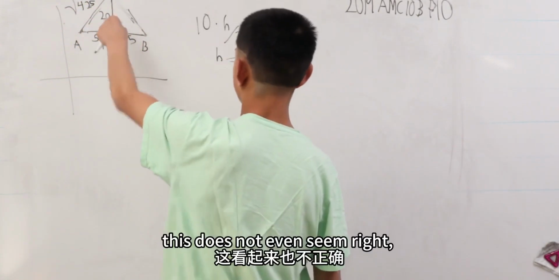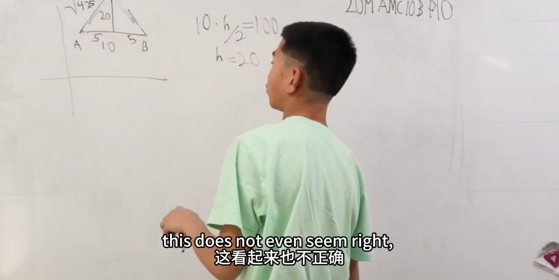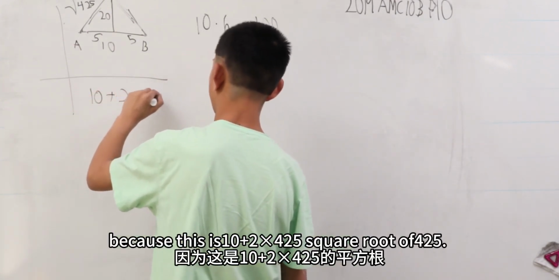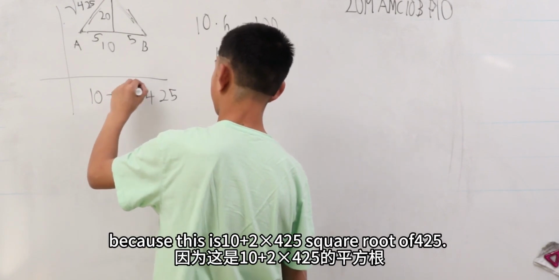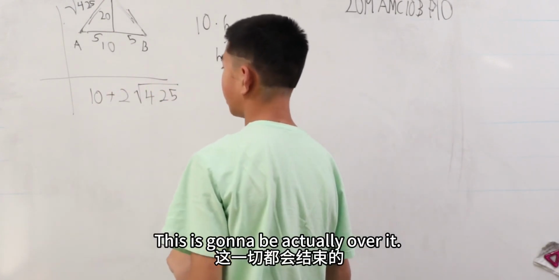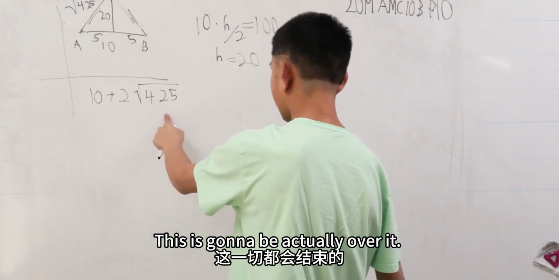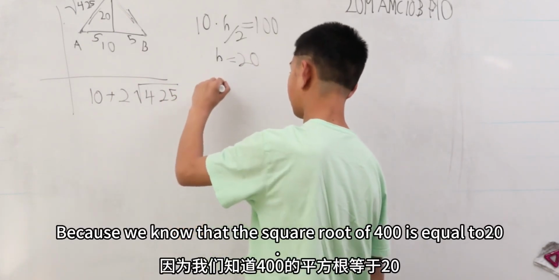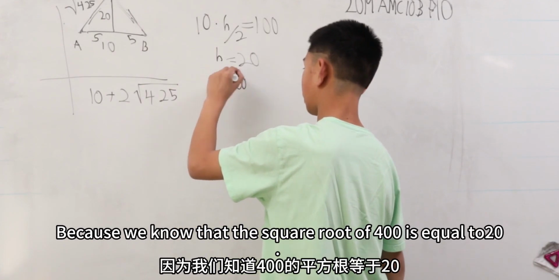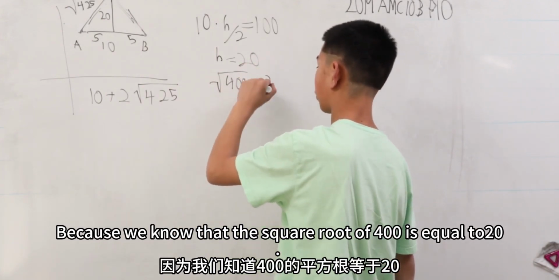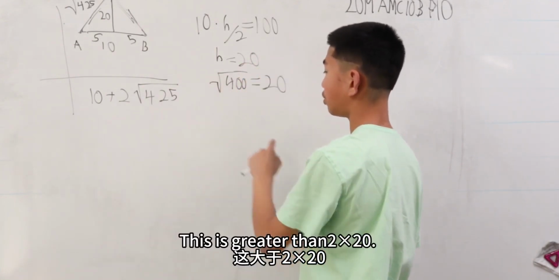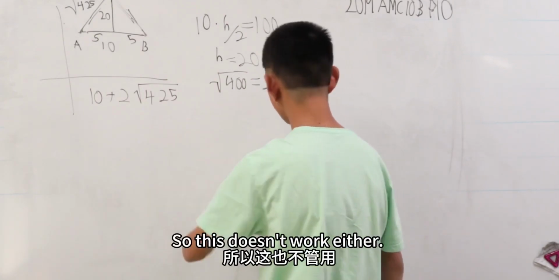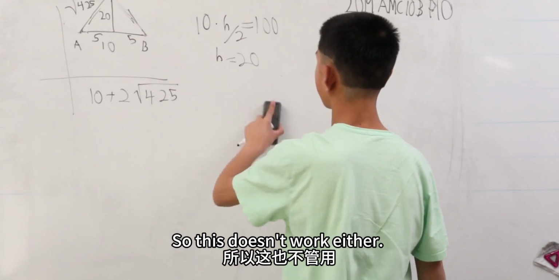Again, this does not seem right, because the perimeter is 10 plus 2 times the square root of 425. This is going to be over, because the square root of 400 is 20, so this is greater than 2 times 20. If it was 2 times 20, that'd be 50. So this doesn't work either.